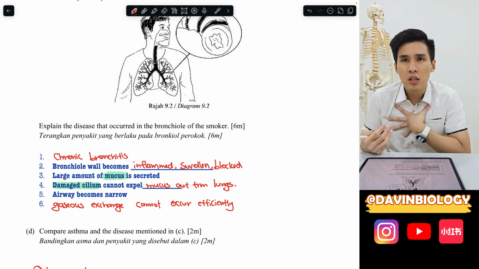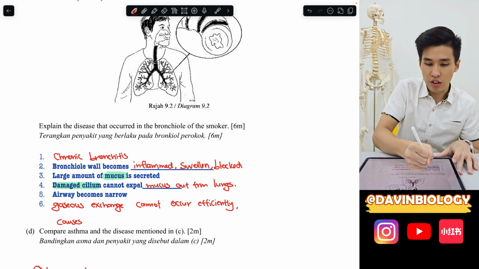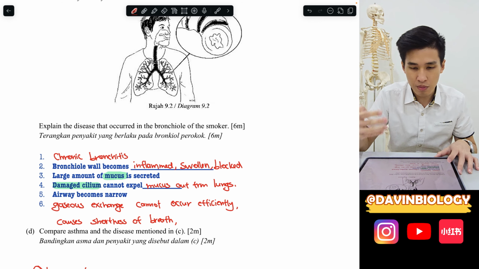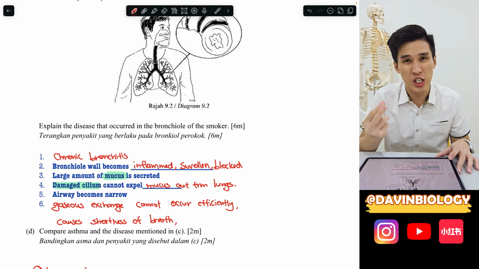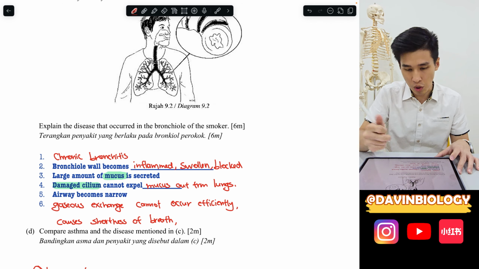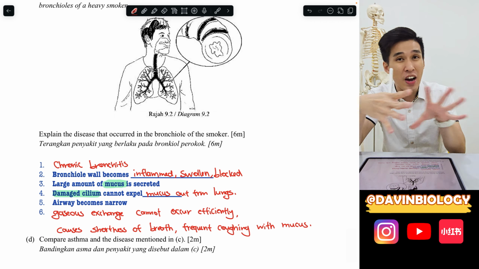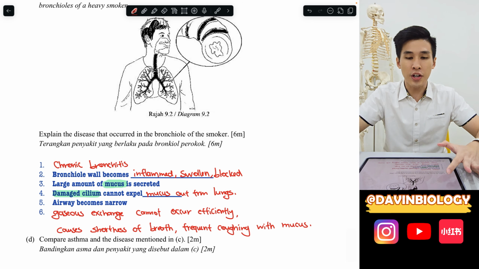So this person breathes also like this. So you can say it also causes shortness of breath. And most of the time, these kinds of people will cough with a lot of mucus, a lot of phlegm. So you can say frequent coughing with a lot of mucus also. Okay, yeah, so that's how you answer bronchitis, which can be worth around 5 to 6 marks in that essay question. Okay, moving on.